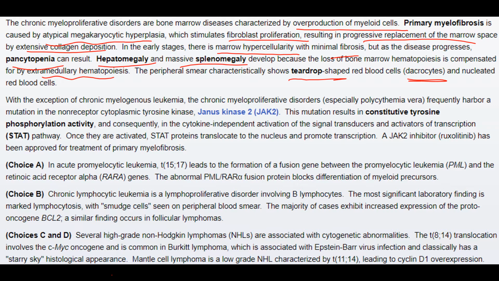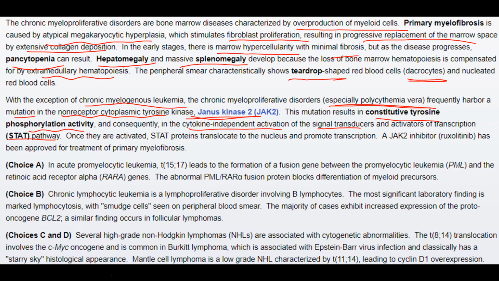With the exception of chronic myelogenous leukemia, the chronic myeloproliferative disorders, especially polycythemia vera, frequently harbor a mutation in the non-receptor cytoplasmic tyrosine kinase, that is Janus kinase 2 or JAK2 protein. This mutation results in constitutive tyrosine phosphorylation activity and consequently in the cytokine-independent activation of the signal transducers and activators of transcription, STAT pathway.